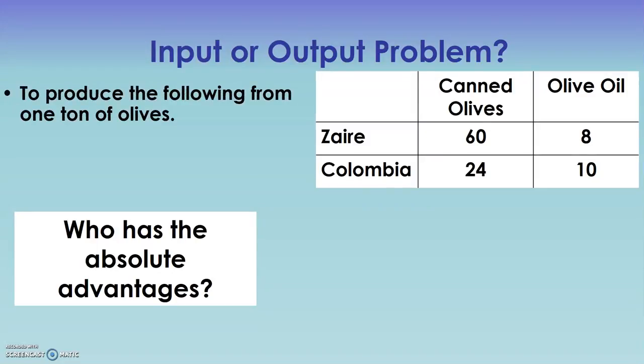In this case, I give you 1 ton of olives. What can you produce? Same fixed resources, so we're looking here at an output problem. If Zaire can make 60 cans of olives and Colombia can make 24, Zaire is going to have the absolute advantage in canned olives. Colombia, however, can make 10, we'll call it liters of olive oil, where Zaire can make 8.